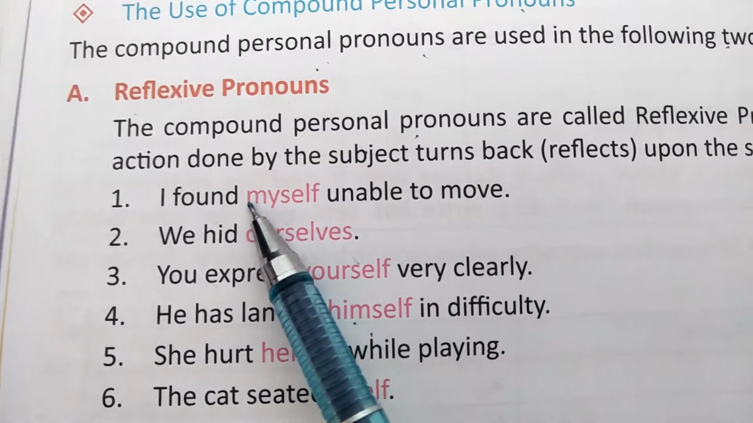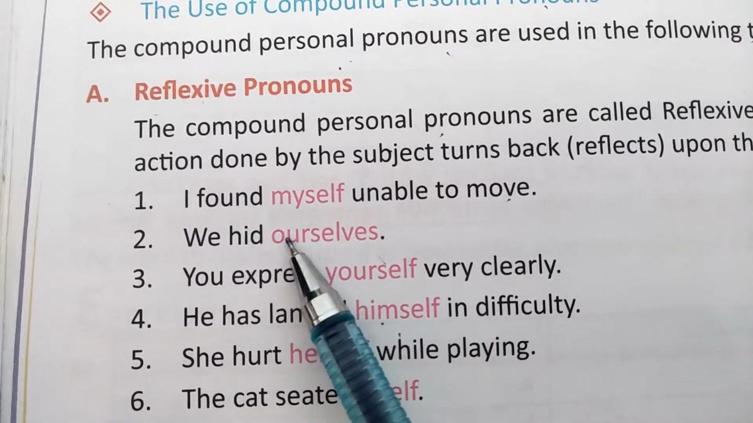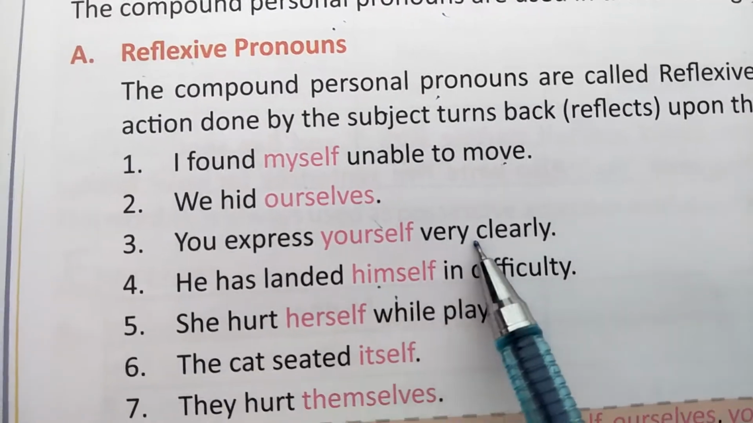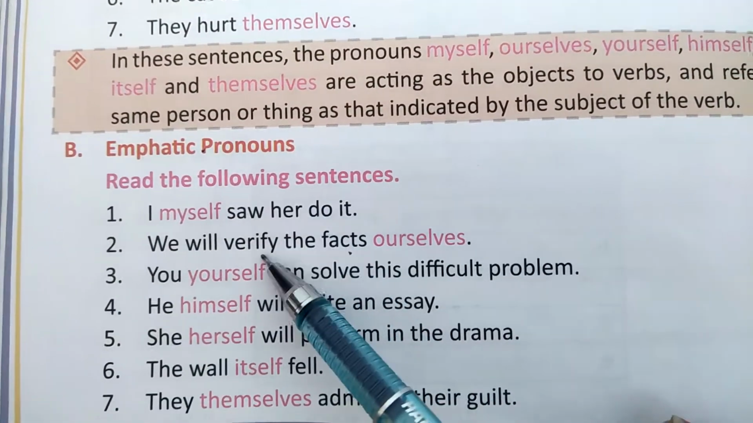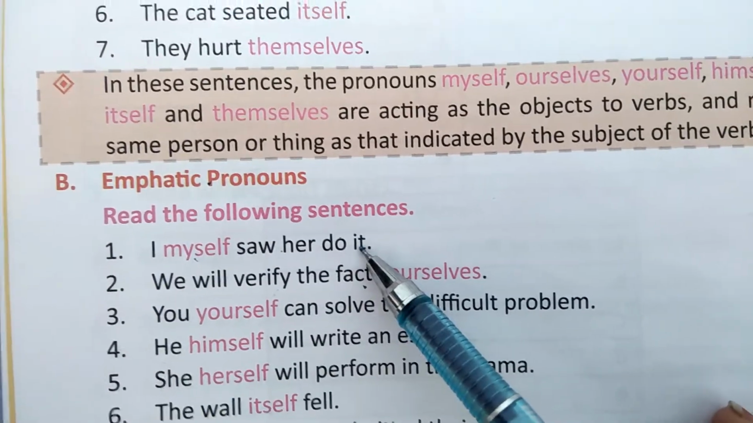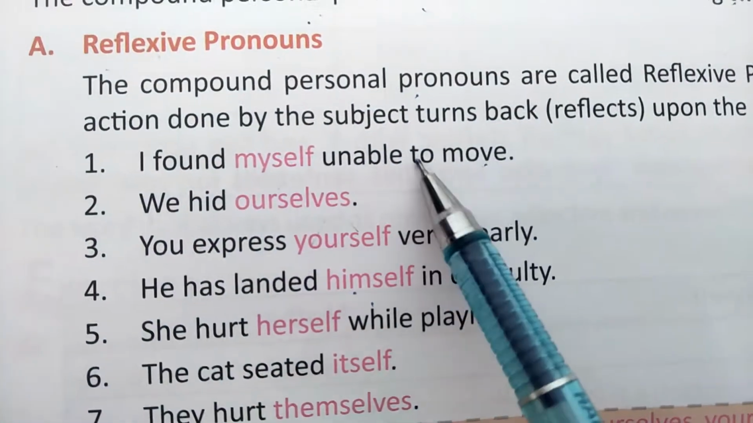I found myself unable to move. We hid ourselves. You express yourselves very clearly. Then there is the emphatic pronoun. I myself saw her do it. Meaning, I found myself unable to move.